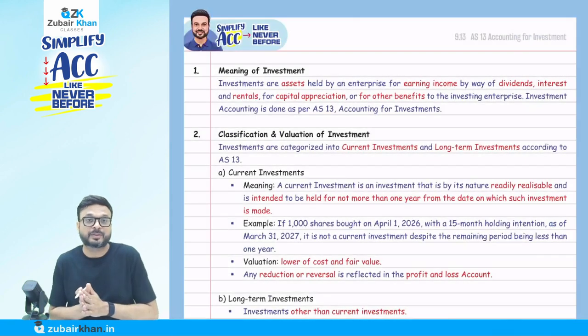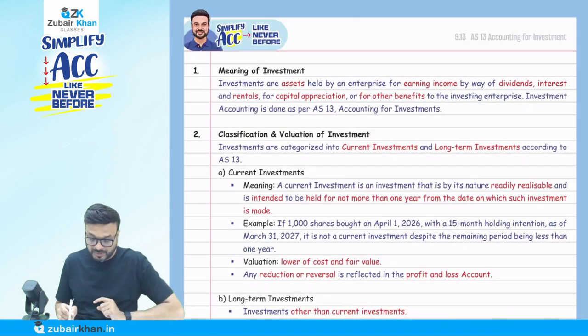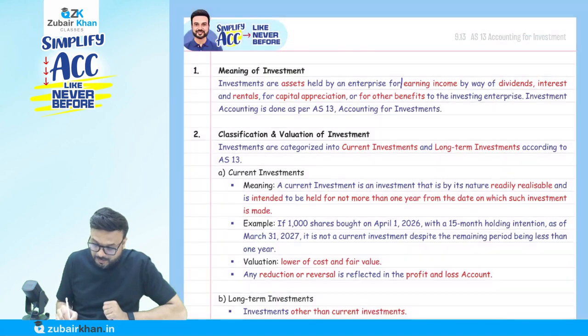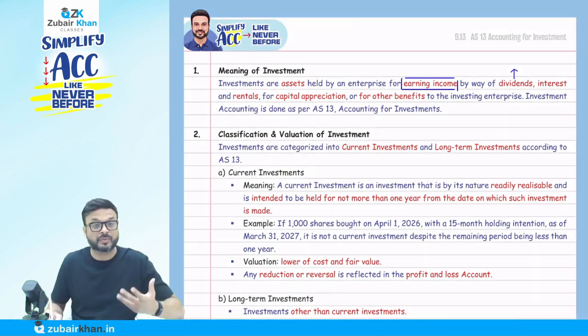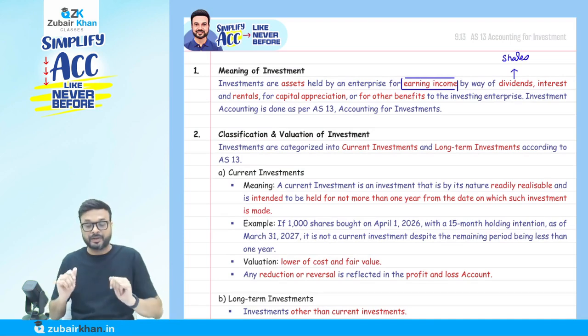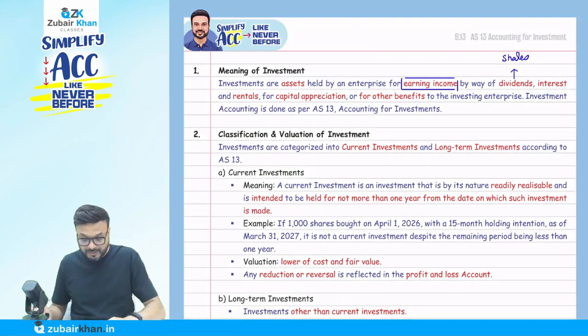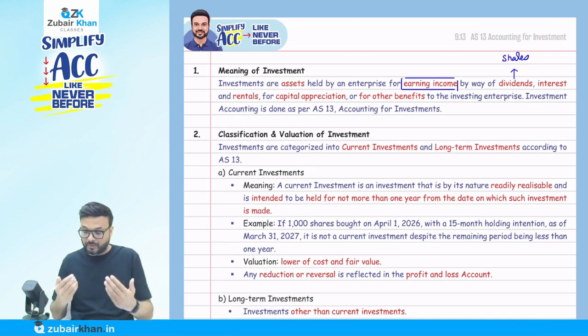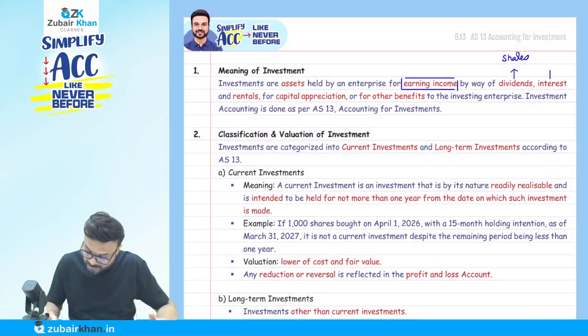What do you mean by investment? Investments are assets which are held by an enterprise for earning income. So we are doing the investment to earn income by way of dividend. When we invest in shares, we get the dividends. Then we can earn income by way of interest, when we invest in debentures or bonds.